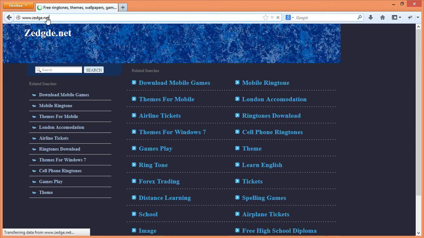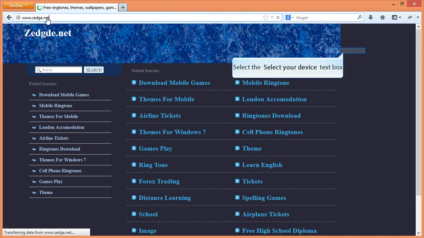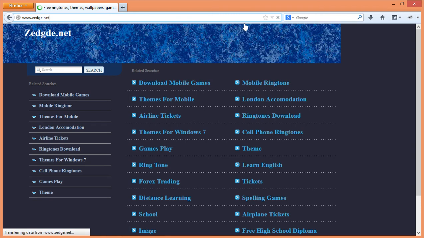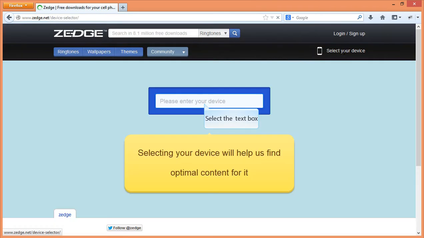So as soon as you log into the page, Zedge brings up a nice message, says, "Hello, nice to meet you. What are you looking for?" So first you need to select your device. So click on the select your device button here.